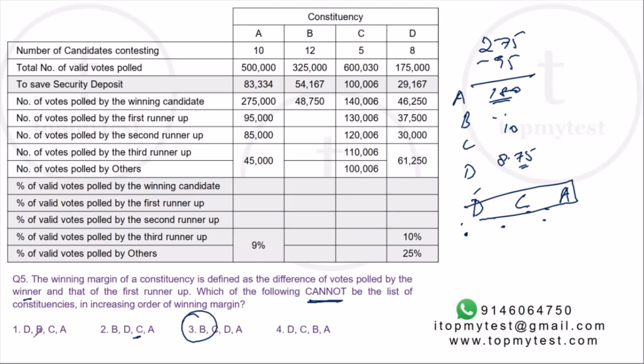Like here, and here, right? B can come any place less than D, or between C and D, or between A and C. So all those cases are possible, but you cannot have a scenario where C is less than D because we know the exact vote shares in these three constituencies. So this is pretty straightforward once we solve the fourth question.